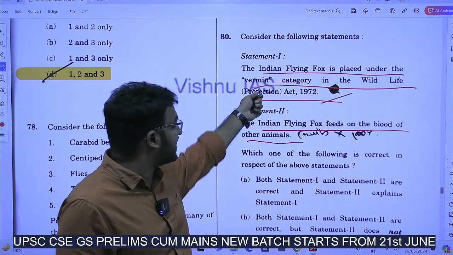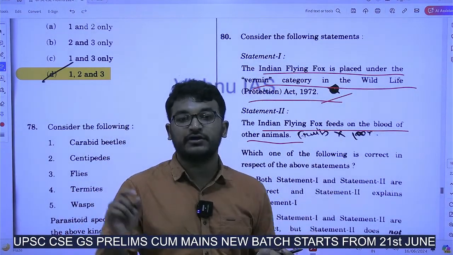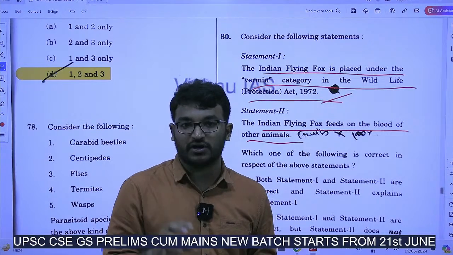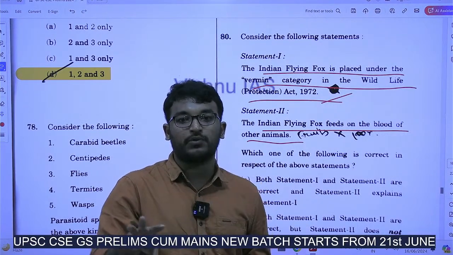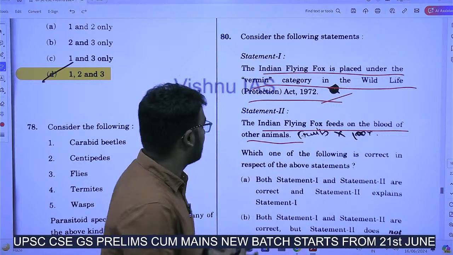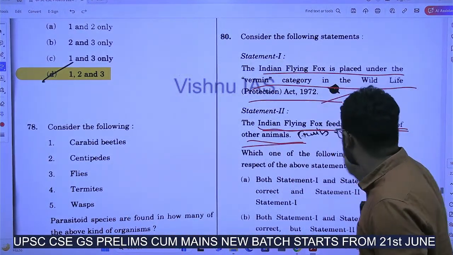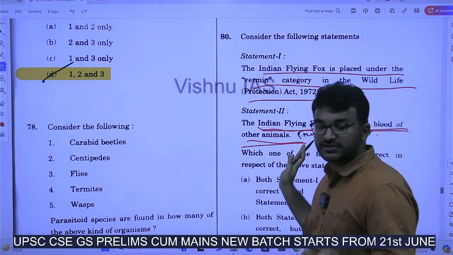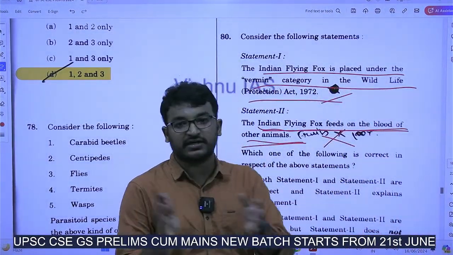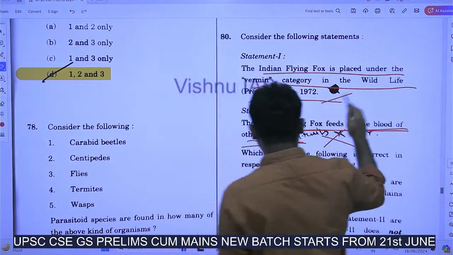Now what will this Indian flying fox be doing? It will be feeding on plants and fruits and all. It has the probability of damaging our agricultural fields. So the statement that the Indian flying fox feeds on the blood of other animals is wrong. It feeds on fruits and plants. So the answer is only one here.